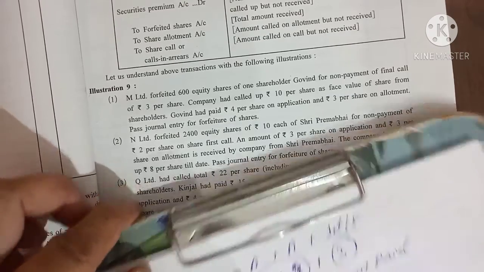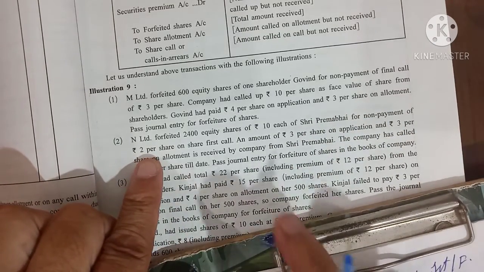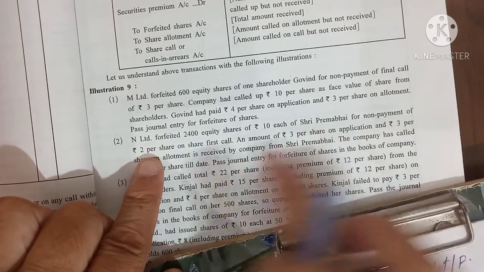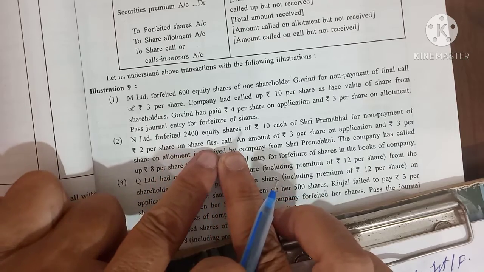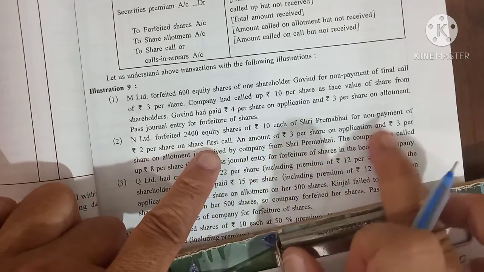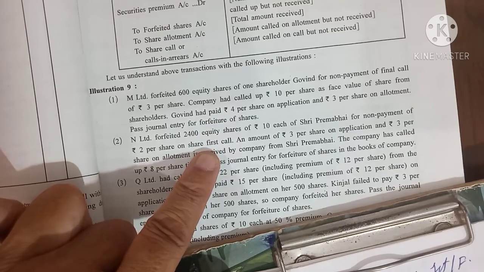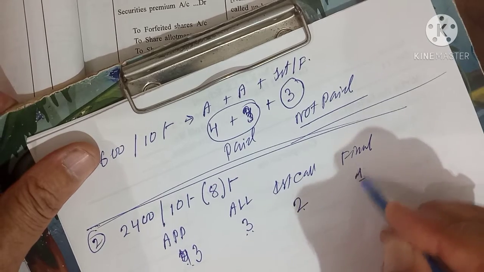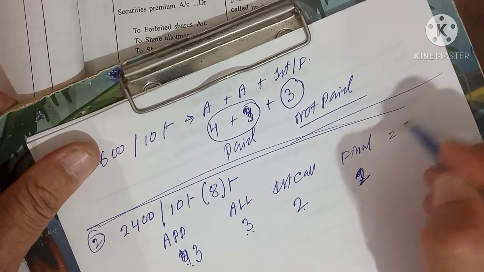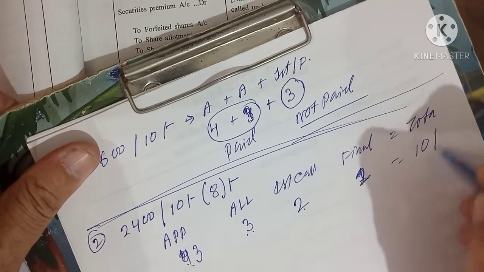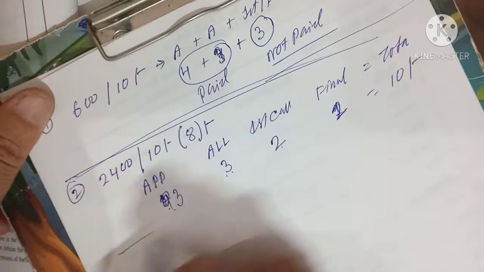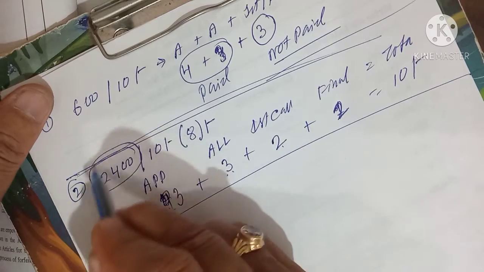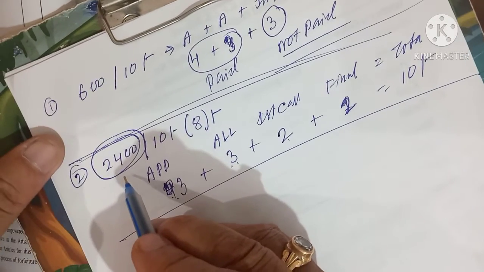Is it not? How much is given? Company called up to 8 rupees on 2400 shares of rupees 10 each, and non-payment of 2 rupees on the first call, and amount of 3 plus 3 plus 2. Okay, this is 3 plus 3, 6, plus 2, 8. This is 2, 10. So total you are getting 10 rupees. That you have to write quickly. It will be easy for you. Until and unless you know these things, you will feel it a little hard. 2400 shares, once again pay attention, 2400 shares the company is going to cancel.